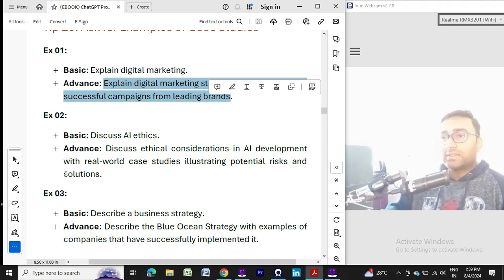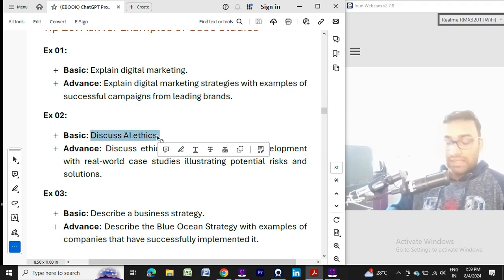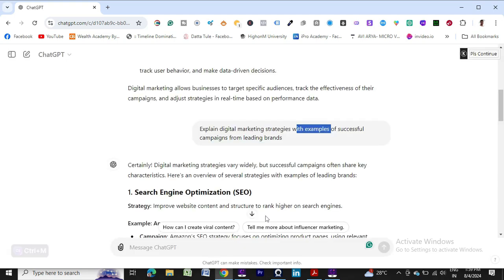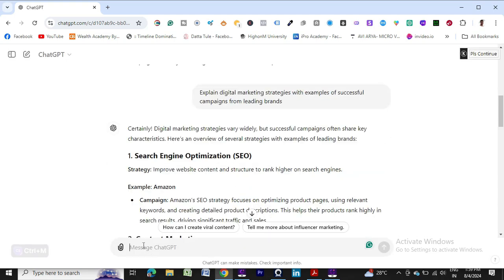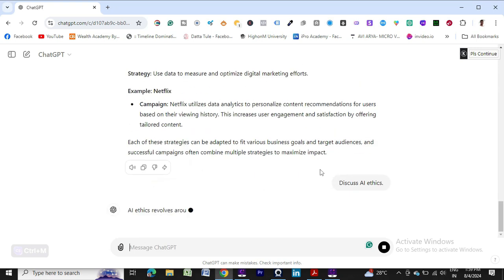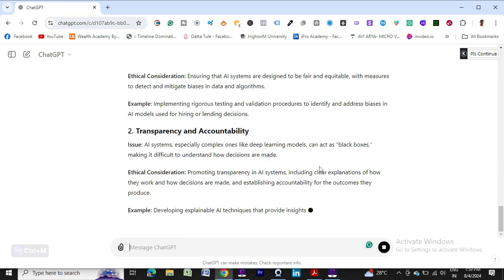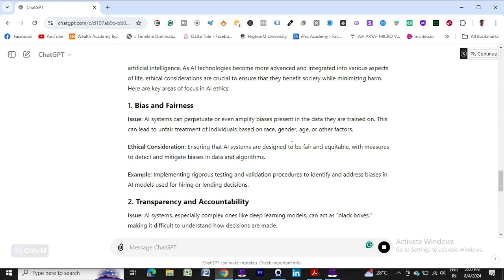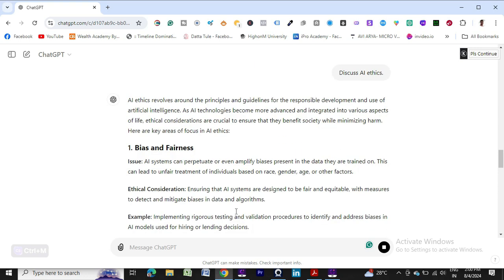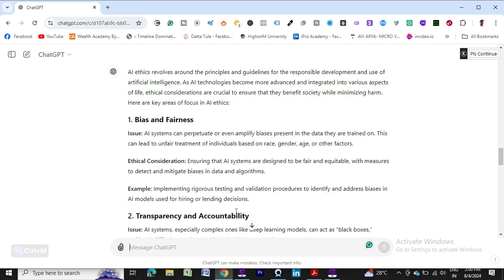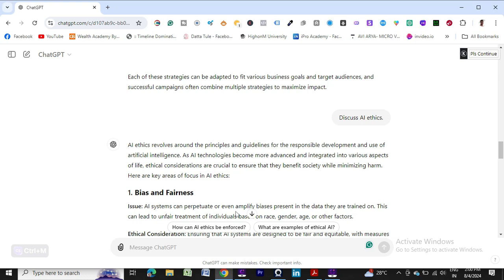Okay, business we have already explained. So now let's go to discuss AI ethics. It is a very broad question I'm asking ChatGPT, so it will provide a generic answer. Bias and fairness, then transparency and accountability. It is very good for information and ideas. As I told you several times, if you ask a general question, it will provide a generic answer.